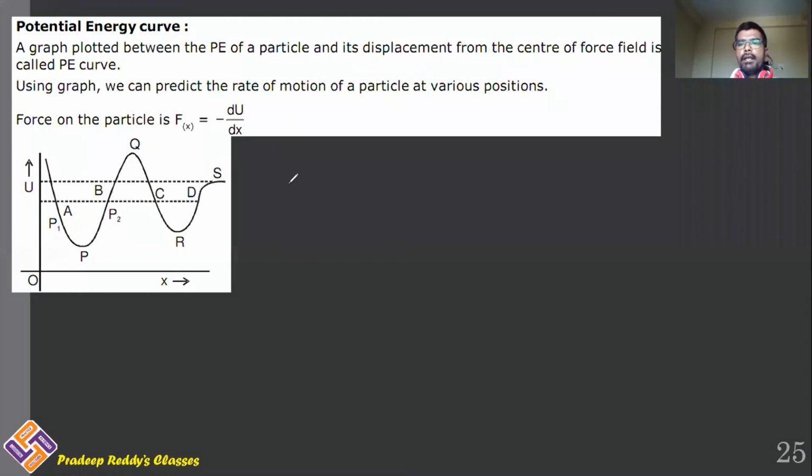See, we have already learned potential energy depends on position.